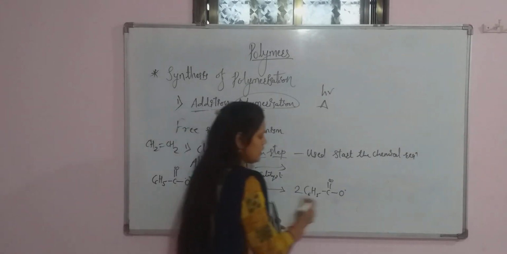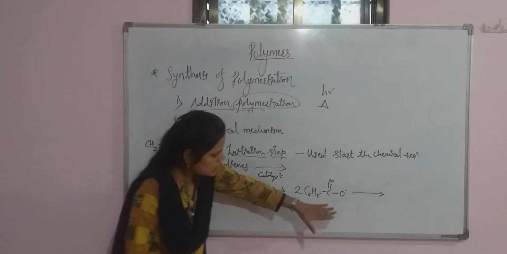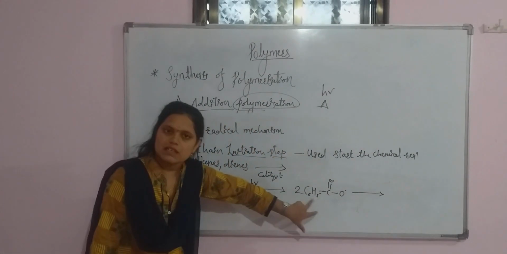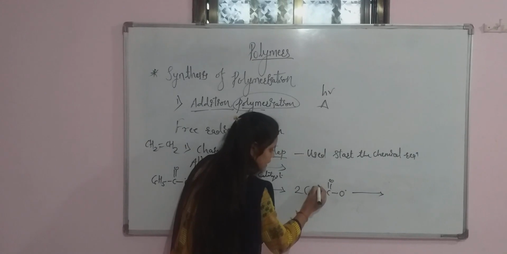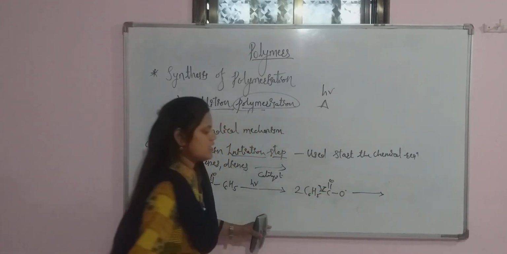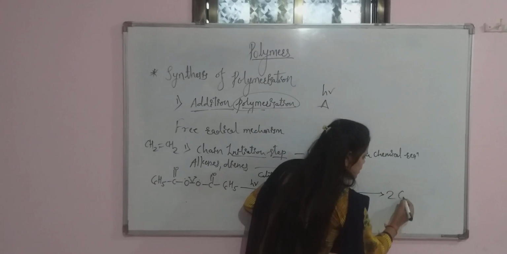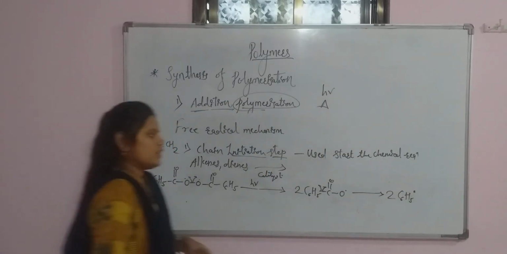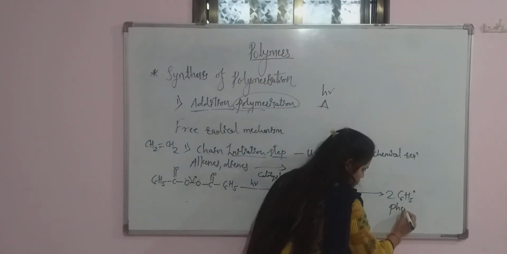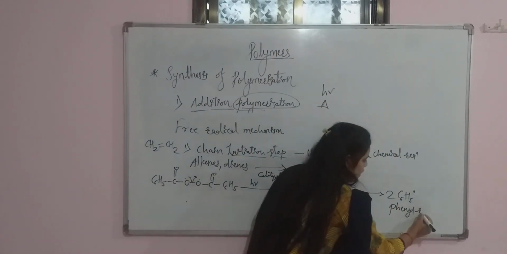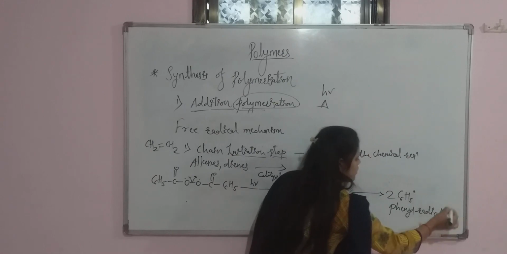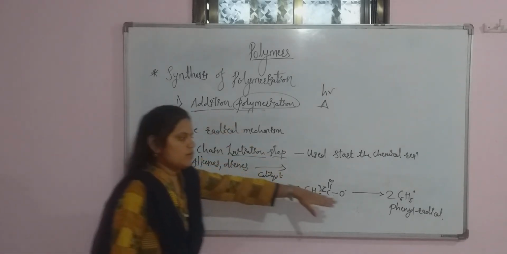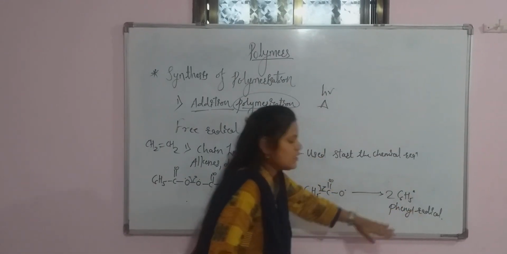Now again, if I expose this product to sunlight, the bond between this carbon and carbon will undergo homolytic cleavage. Again there is a formation of a phenyl radical. So the addition reaction proceeds via the formation of a free radical.